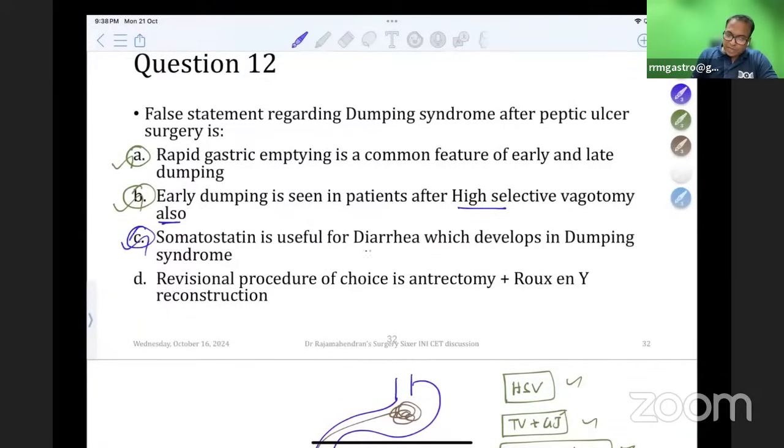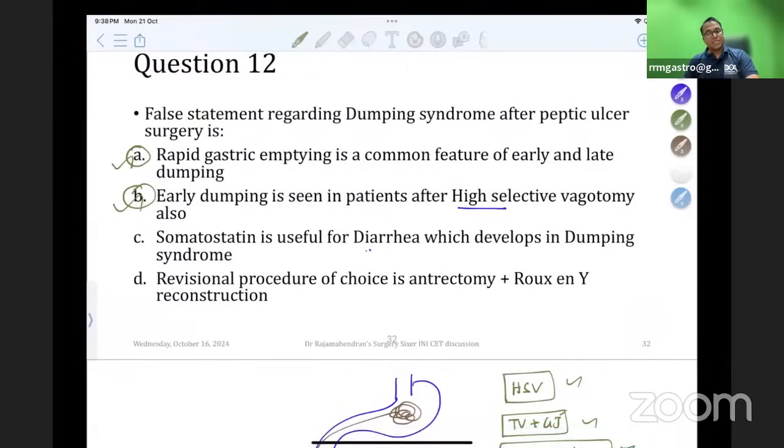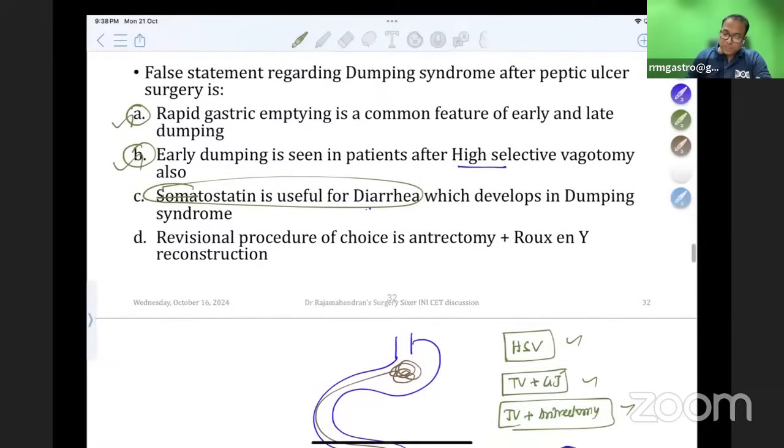Somatostatin is useful for diarrhea, which develops in dumping syndrome. Please remember, dumping syndrome is characterized by diarrhea. Dumping syndrome is cured by somatostatin, except diarrhea. Diarrhea cannot be cured by somatostatin. This is a direct line from Bailey and Love. Patients who are having so much of dumping syndrome, revisional procedure of choice is antrectomy plus Roux-en-Y reconstruction. This is also correct from Bailey and Love.